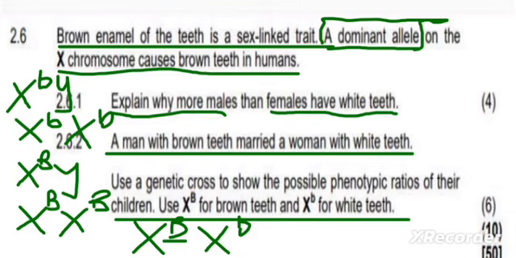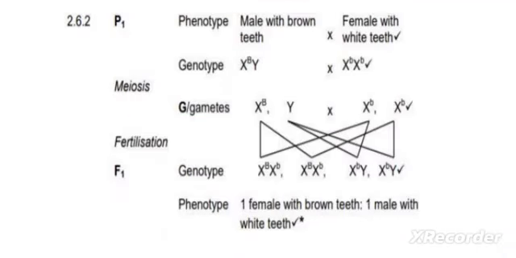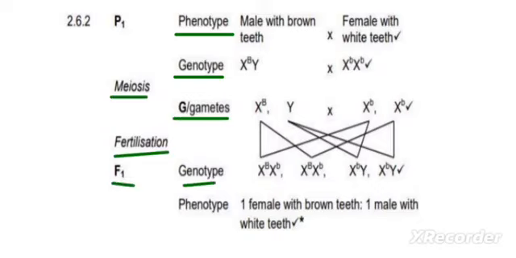So the minute they talk about a genetic cross, you need to know this by heart. You're going to write P1. Next to P1, you write phenotype. Under phenotype, you're going to write genotype, meiosis, gametes, fertilization, and then you write F1 on the side, and then you write genotype, phenotype. And then from there, what do you have to do? Substitute.